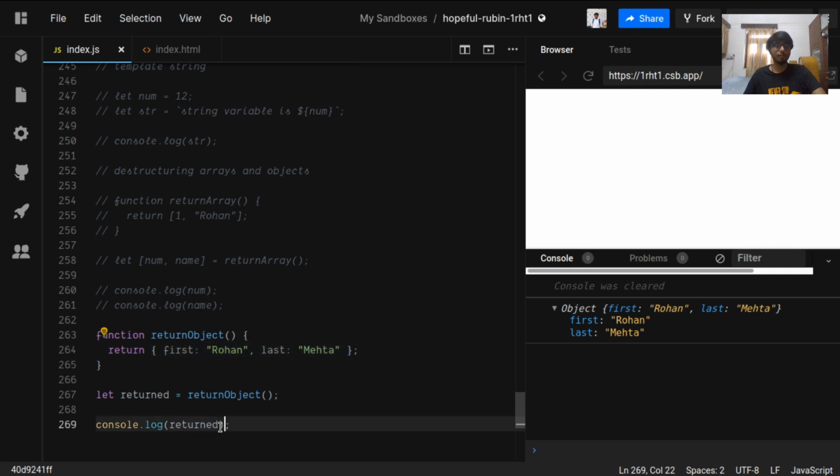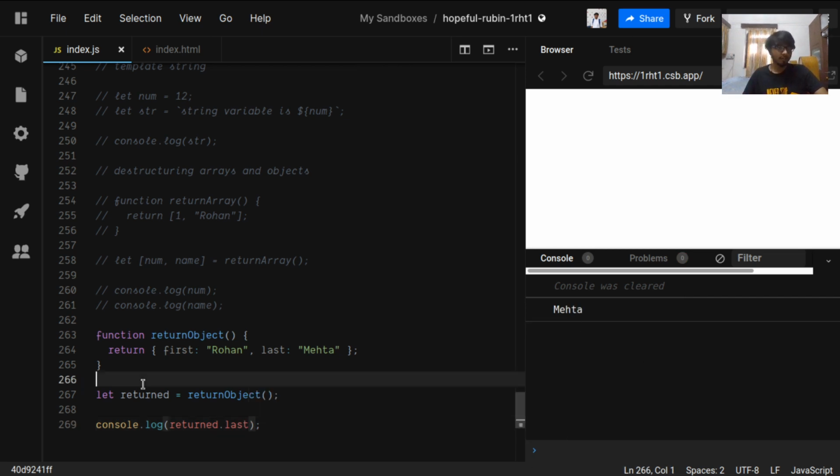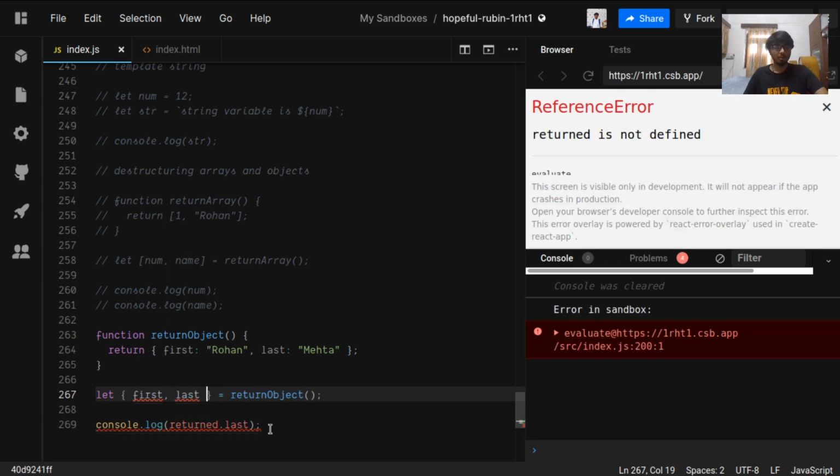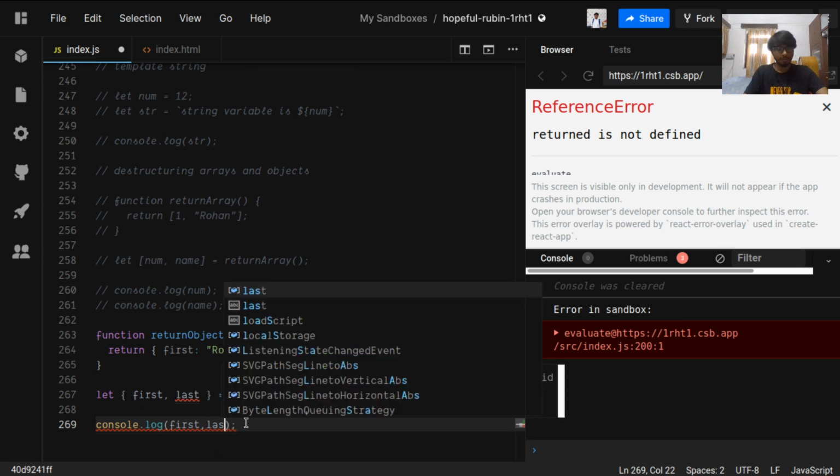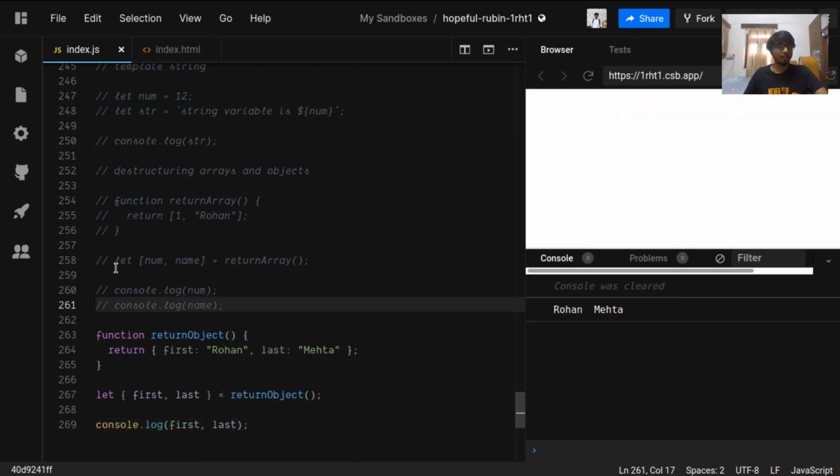So what if we want to access the last name? We have to do returned dot last, so we can access the last name. But with destructuring, we can do something like this. We can do first and last. And one thing I forgot to tell you: while destructuring arrays, we can use any variable name.